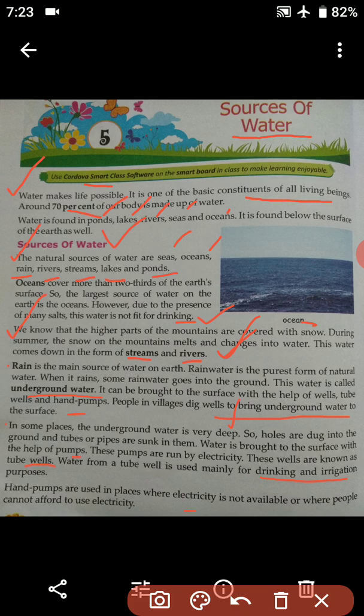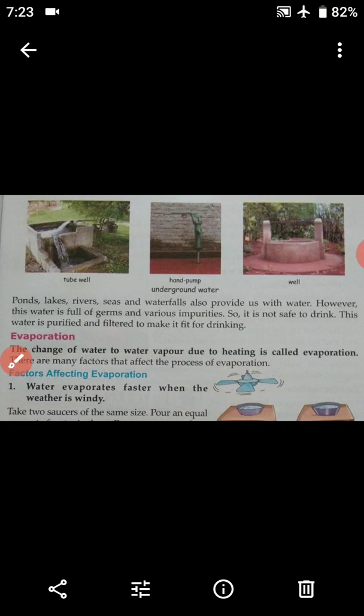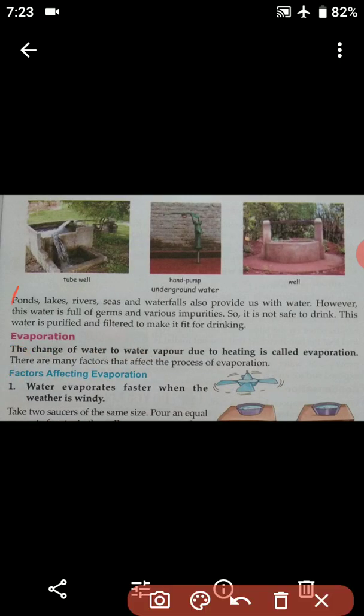Here you see, this is the tube well, this is the hand pump, this is the well. Okay students, so these are all the ways or processes by which we get underground water. Ponds, lakes, rivers, seas and waterfalls also provide us with water.